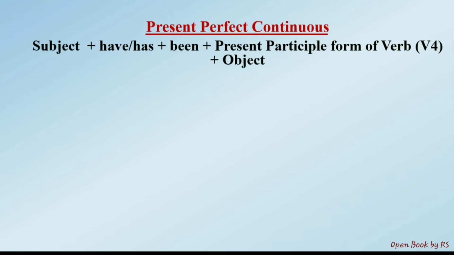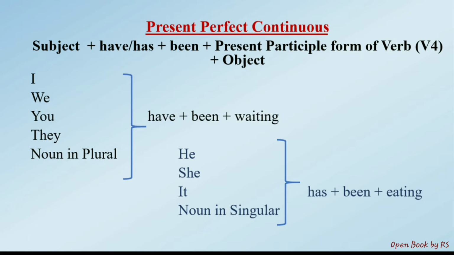Now you should know where you should use have or has. Look, along with I, we, you, they, noun in plural, with all these subjects we should use have. And of course been, have been plus present participle form of verb, now here waiting. So you can frame sentences from this structure. I have been waiting. We have been waiting. You have been waiting. They have been waiting. Children have been waiting. People have been waiting. That is noun in plural.